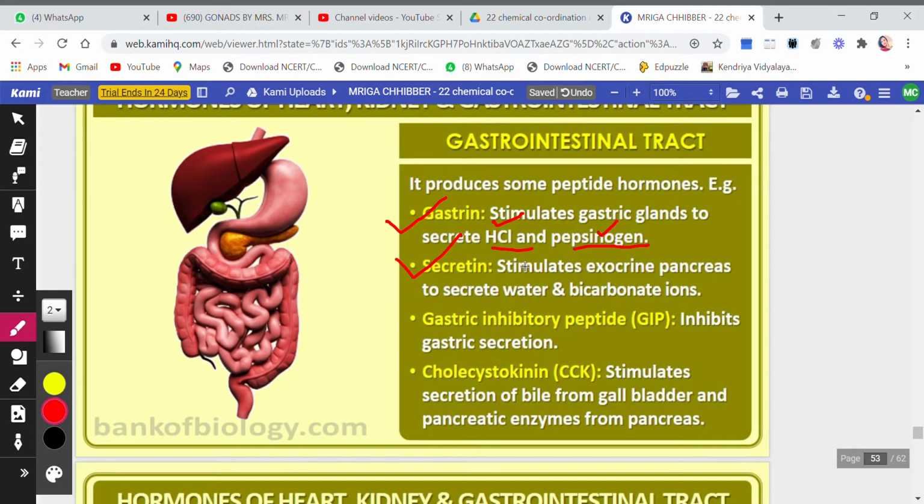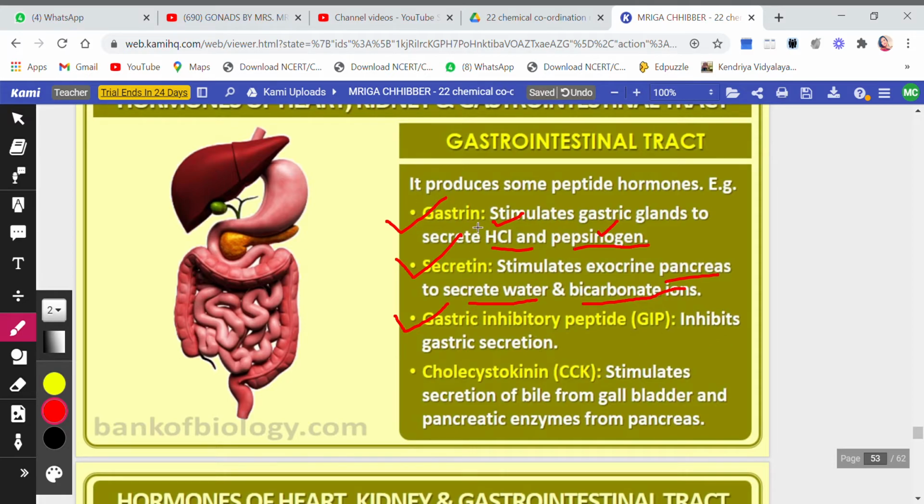Then secretin stimulates the exocrine pancreas. The pancreas has two parts; we have done this in a previous video. The pancreas has an exocrine part and also an endocrine part. So the secretin hormone will stimulate the exocrine part of the pancreas to secrete more water and bicarbonate ions. Then the third one is gastric inhibitory peptide hormone, which will inhibit the gastric secretion.